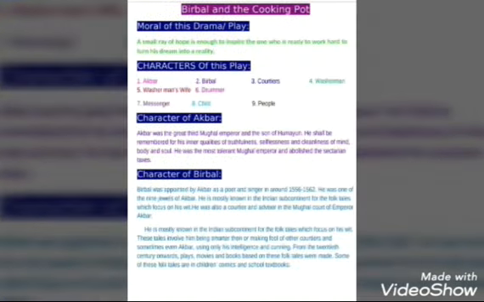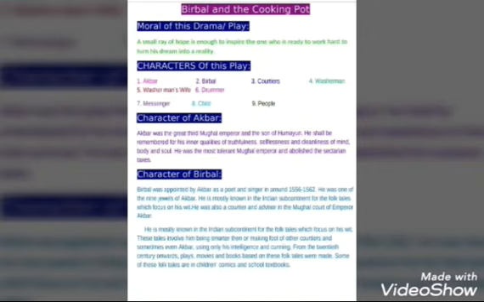Today we know about the lesson that is Birbal and the Cooking Pot, and it is also a drama. So boys, at first we know the moral of this drama. A small ray of hope is enough to inspire the one who is ready to work hard to turn his dream into a reality. And then we know the characters of this play. Character is a very important element of the play. Without character, the drama is not held.